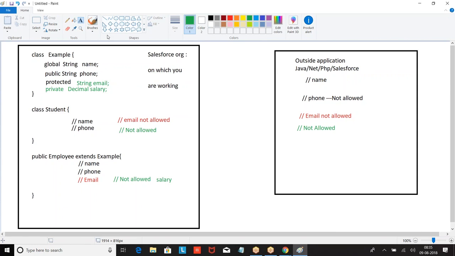Come again. Private. So you should not create a class as private. By default, you are supposed to create global or public. 99% of the time we go with public. Only when you go for web services, we go for global. Otherwise, we go with public.